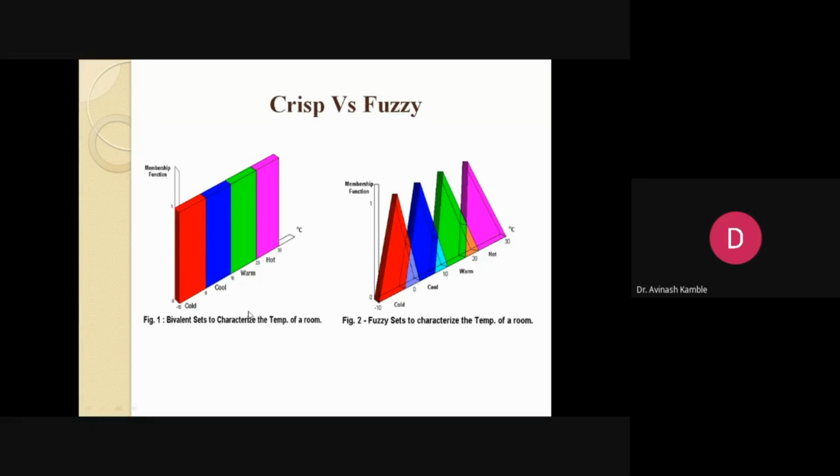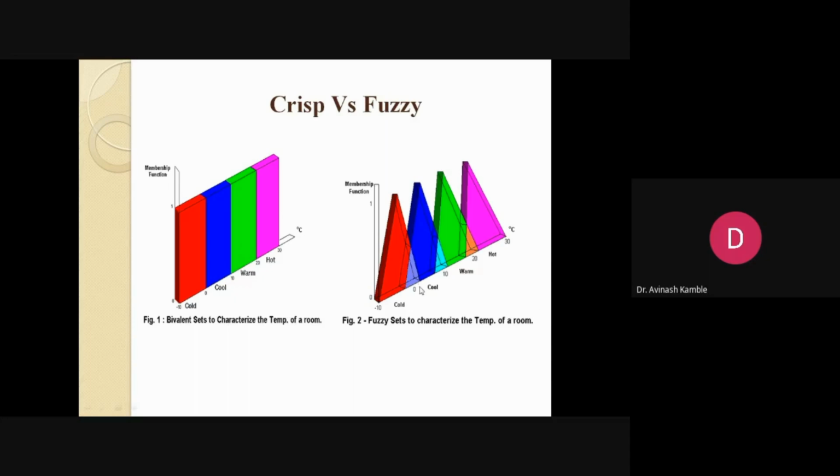Again, there's one more example of crisp versus fuzzy. Let's look at the room temperature. Here horizontally, we can find the temperatures at intervals of 10: minus 10 to 0 as cold, 0 to 10 cool, 10 to 20 warm, and 20 to 30 hot. And here vertically, of course, is a membership function. Those four different segments can be very easily identified with four colors. This is the crisp nature.